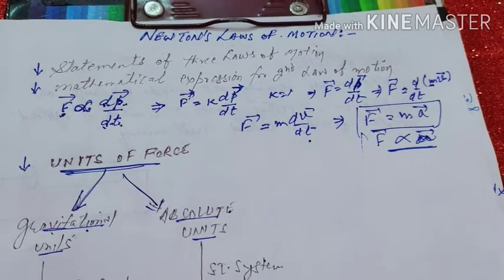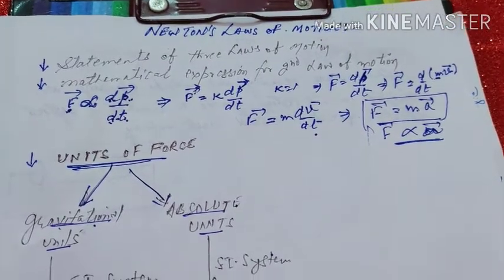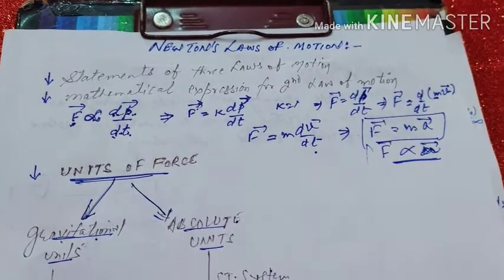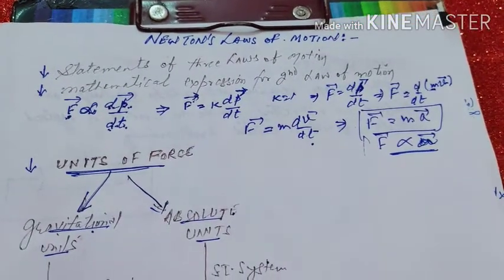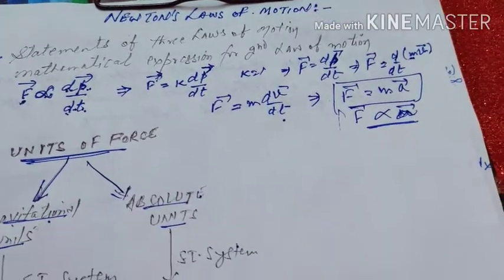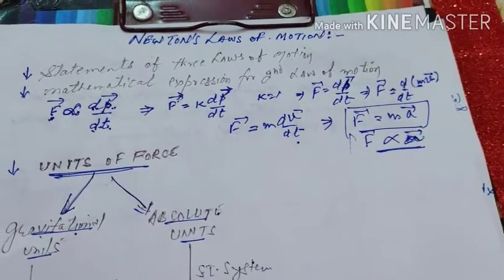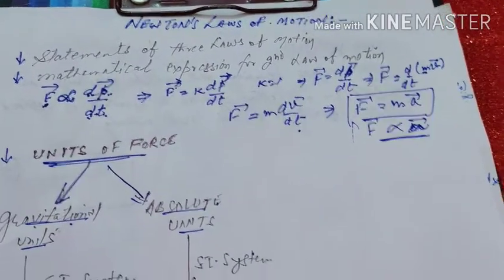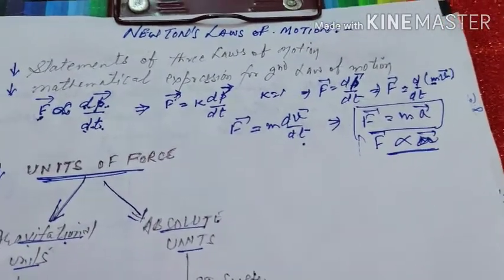Further, inertia is categorized into three categories: inertia of rest, inertia of motion, and inertia of direction. So simply here I want to explain to you that inertia is the inability of a body to change its state itself. If you have to change its state, you have to apply force.